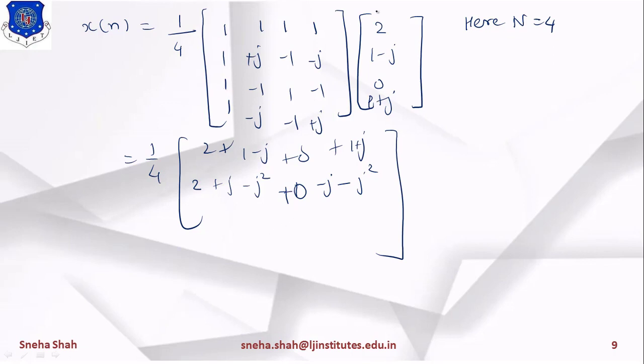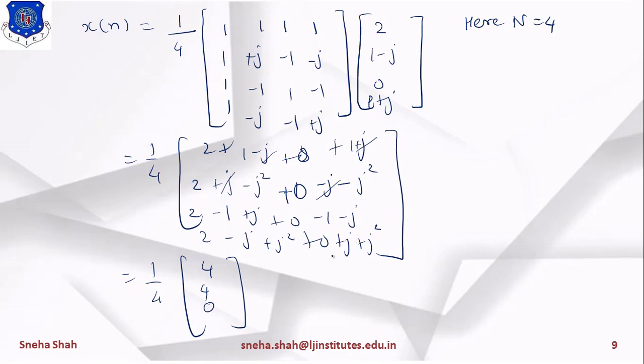For the third term, 1 into 2 means 2, minus 1 into 1 means minus 1 plus j, next term is 0, minus 1 into this means minus 1 minus j, and the last term is 2, minus j, minus plus j square, plus 0, and the last term is 1.